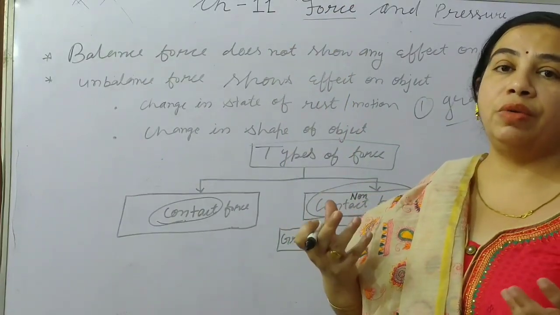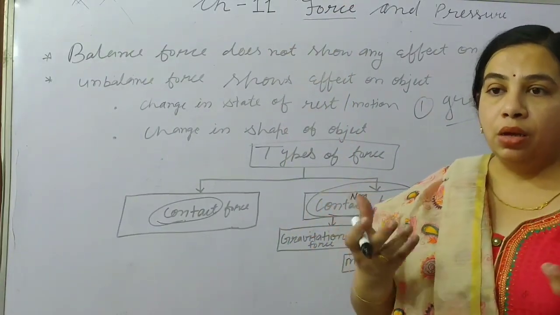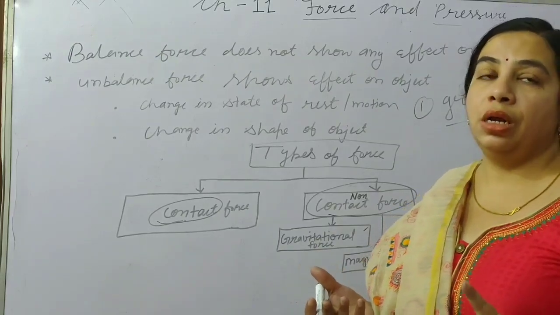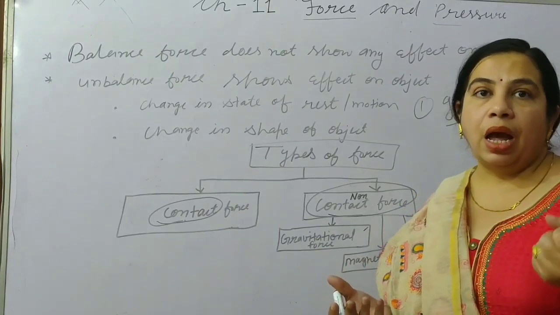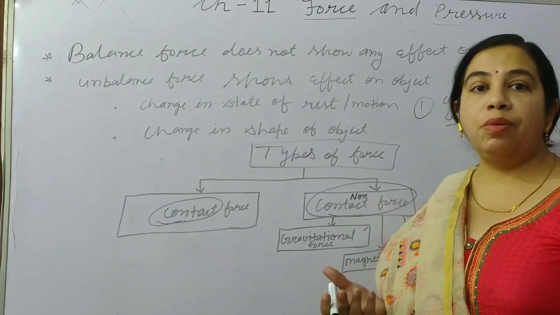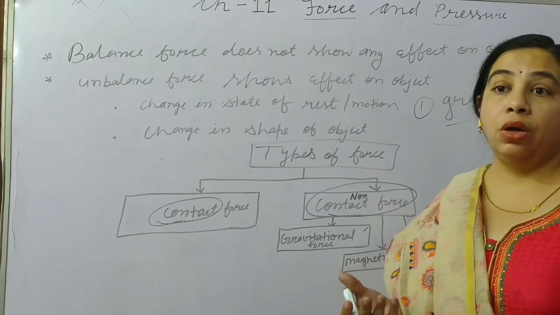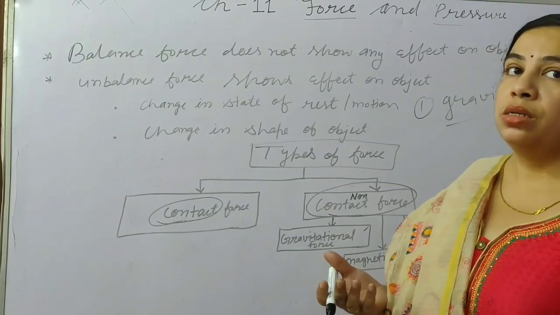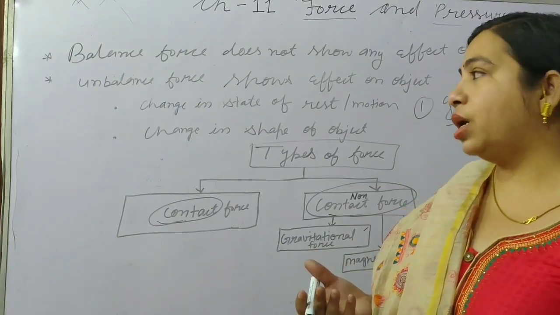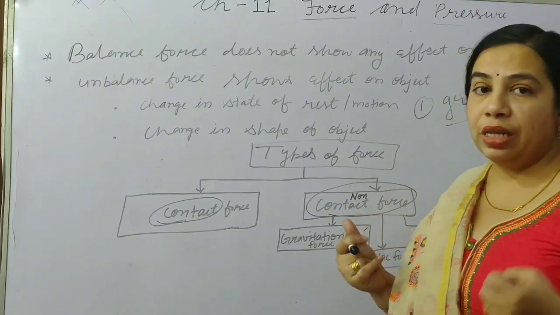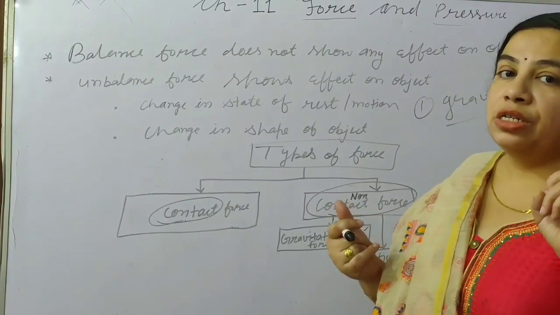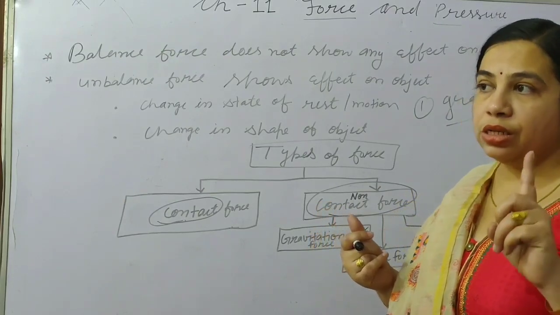These things always stay on the surface of the earth because the gravitational force interacts with the object and keeps it on the surface. All objects are always attracted towards the center of the earth. That is known as gravitational force, and it is also known as gravity.